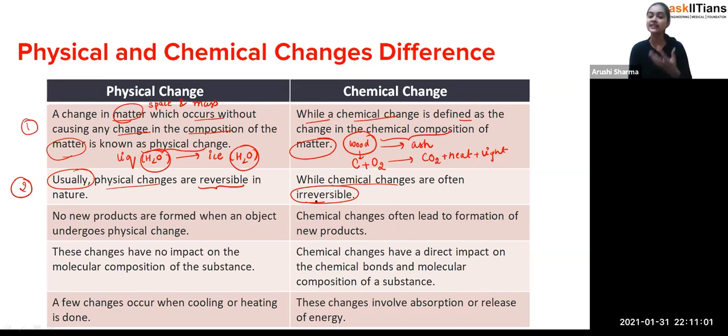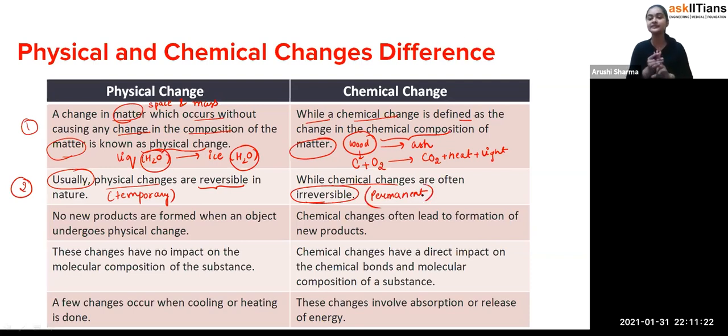So these are changes which are not reversible, but permanent. So I can write down here that these types of changes are temporary in nature, but these types of changes are permanent in nature. So these are the two things.